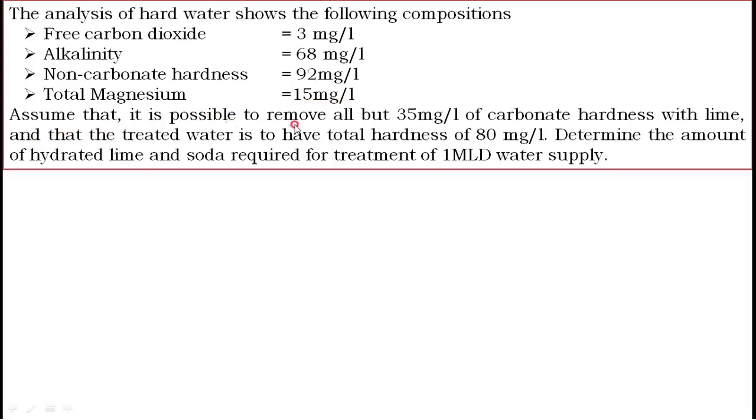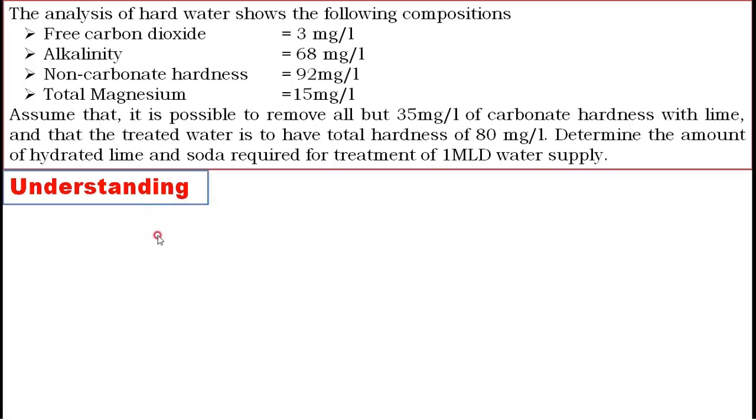Assume that it is possible to remove all but 35 mg per liter of carbonate hardness with lime, and that the treated water is to have a total hardness of 80 mg per liter. Determine the amount of hydrated lime and soda required for treatment of a 1 MLD water supply. First we need to understand this problem very clearly, then only you can solve this one. This is a very interesting problem.